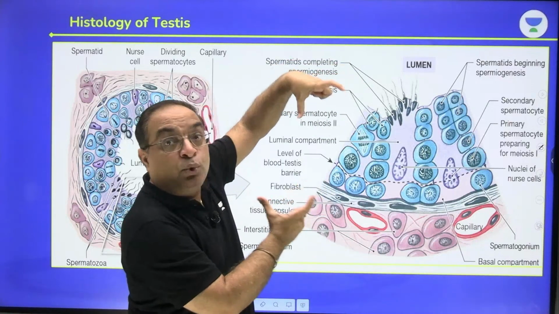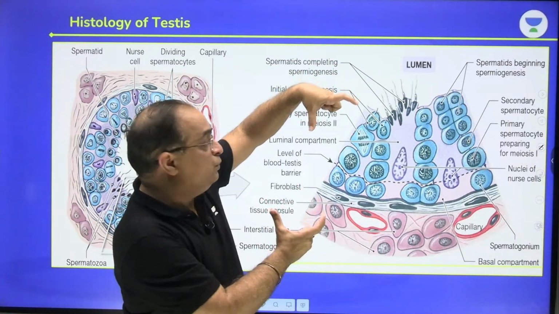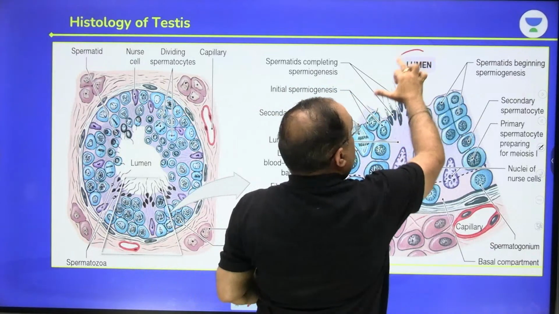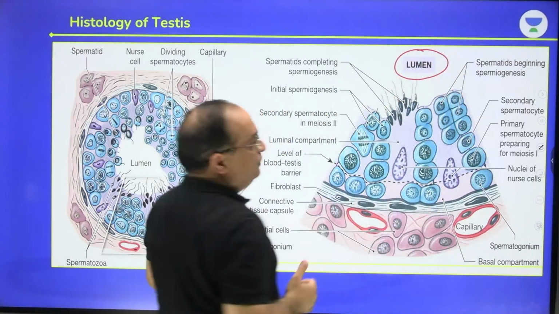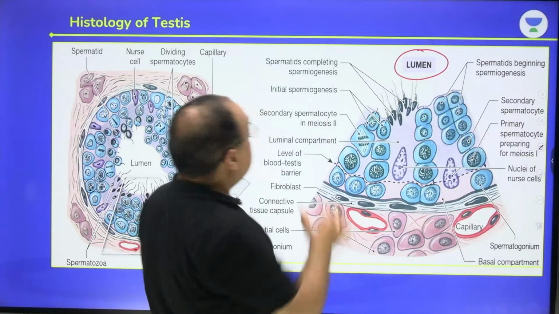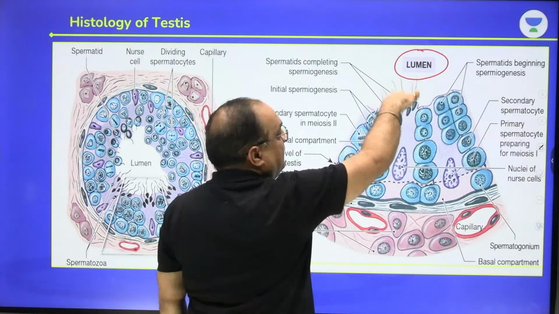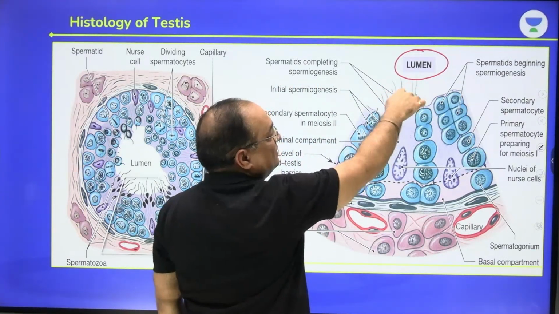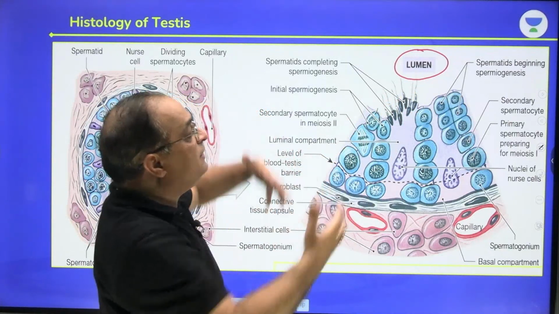So see, this is an enlarged view of a small portion of seminiferous tubule. This is the lumen of the seminiferous tubule. Can you see spermatids which are embedded? They are having these tail-like structures also. They are getting converted into sperms.